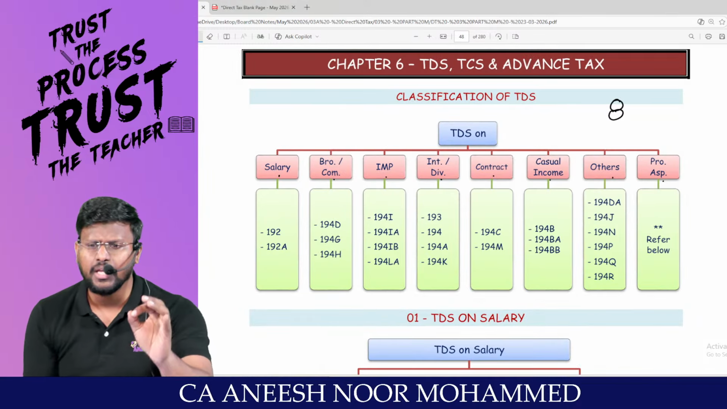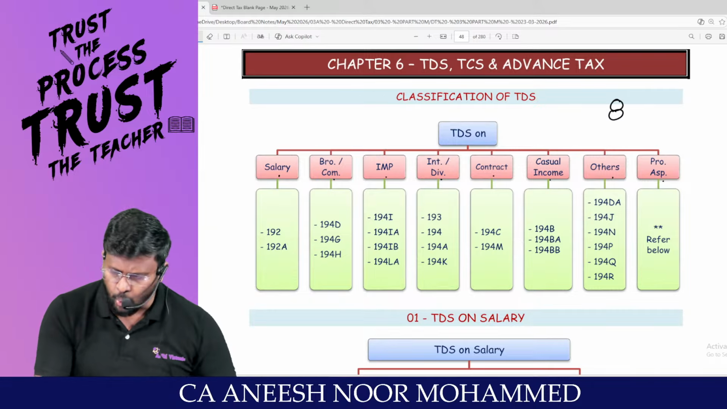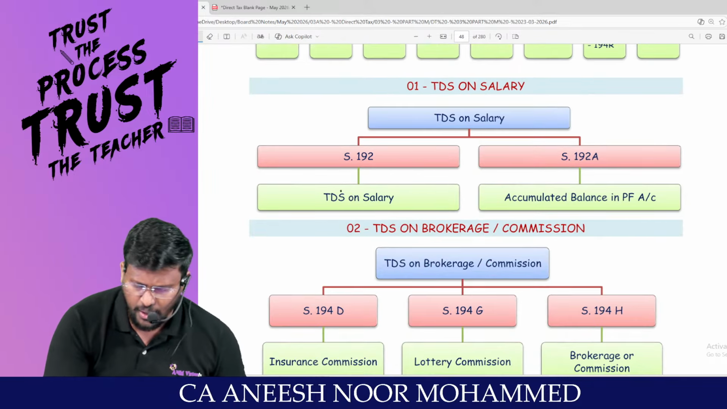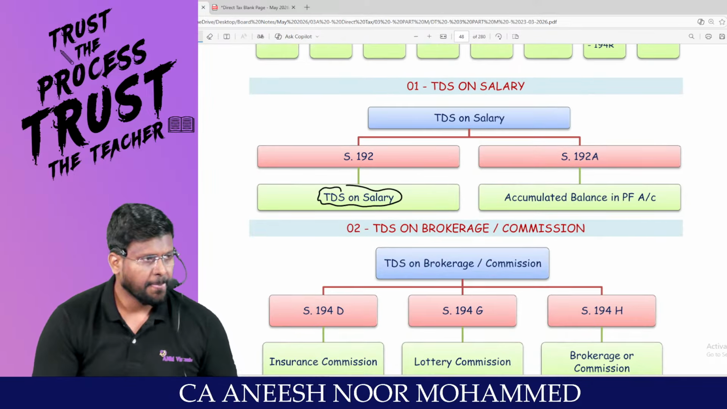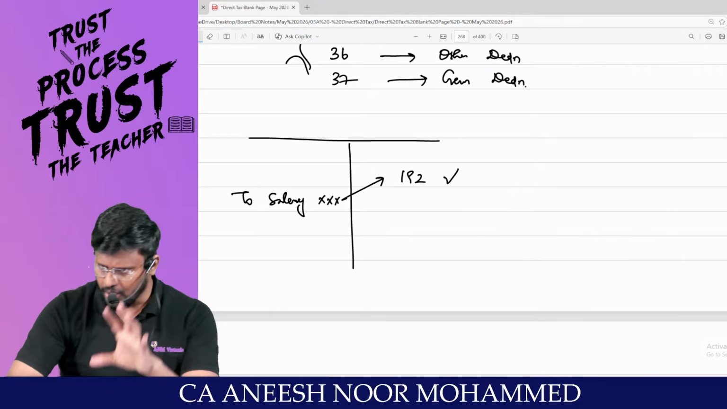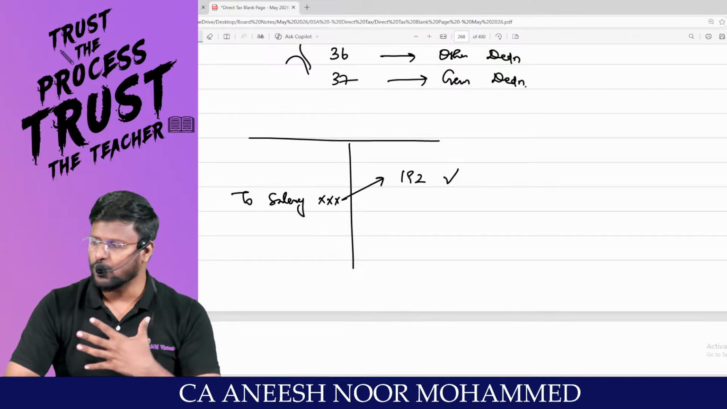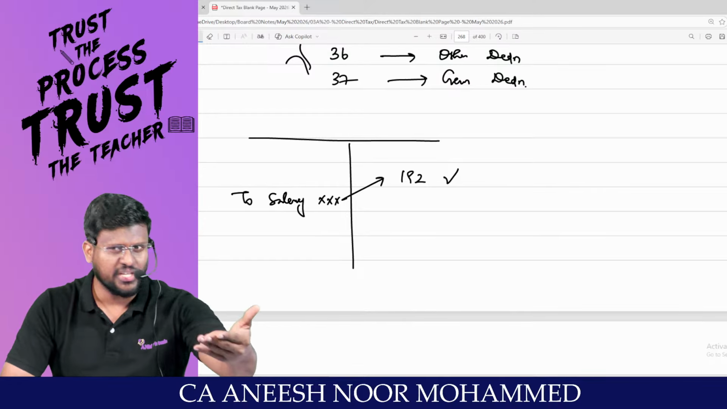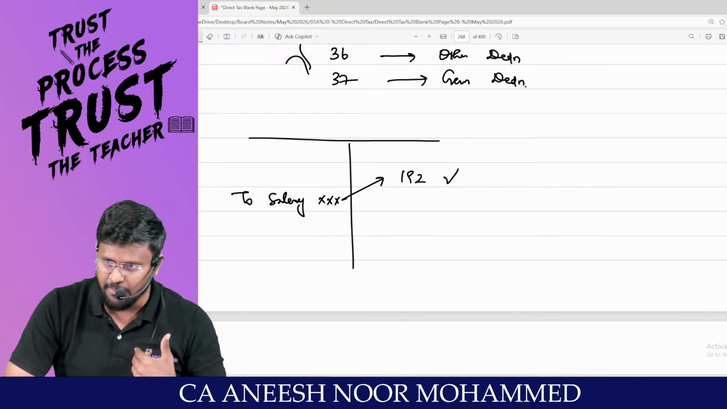So section 192 is TDS on salary. Now you just recall, you all are my employees. I am your employer. I don't think that we have to change the position. Let me myself be the employer and you be the employee.